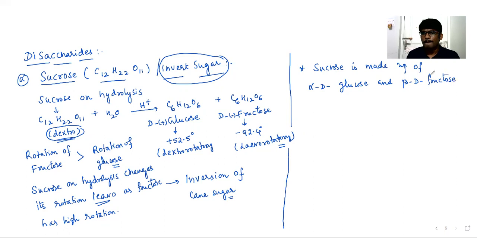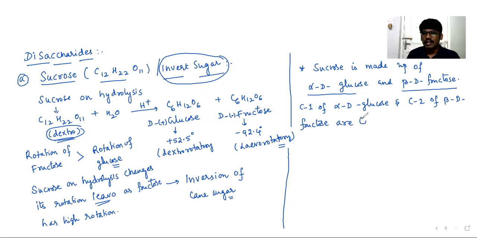C1 of alpha D glucose and C2 of beta D fructose are connected through an oxygen atom by a glycosidic linkage.